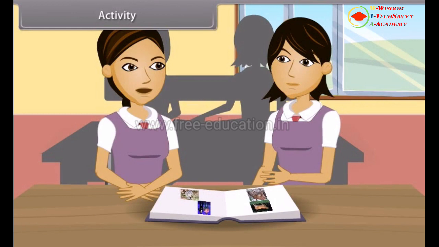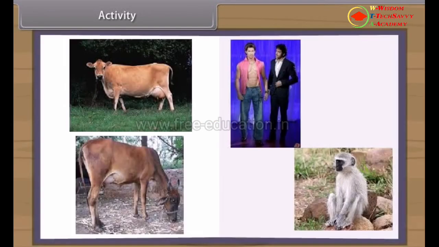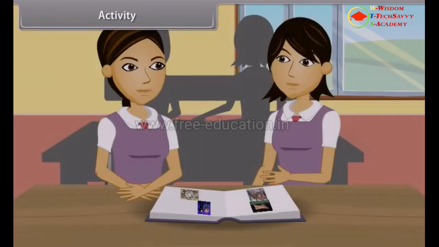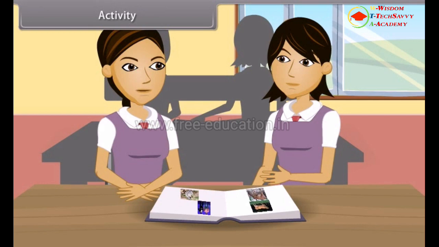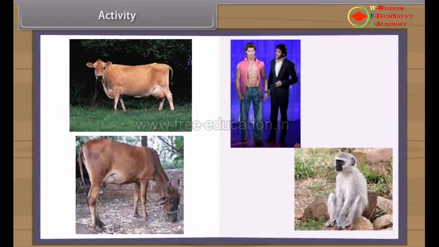Let us do an activity to find out the similarities within a genus and differences among various genera. When we study physical characters of Desi cow and Jersey cow, we find very few differences. But when we see them in a crowd, then the Jersey cow can be distinguished from a distance due to its height and stature. But when we look at cow and monkey, then we find that man resembles a monkey more than a cow, although all are mammals.